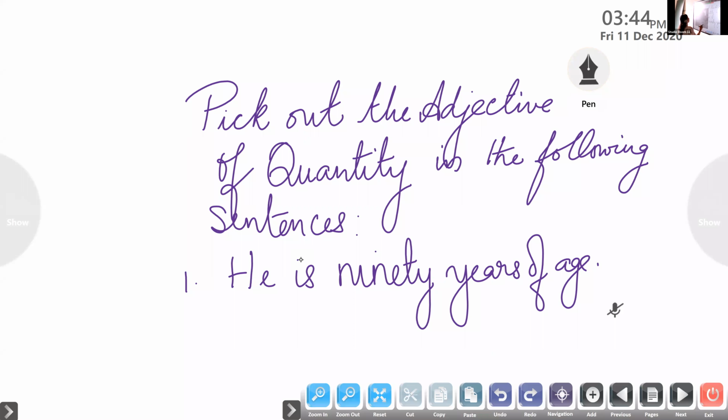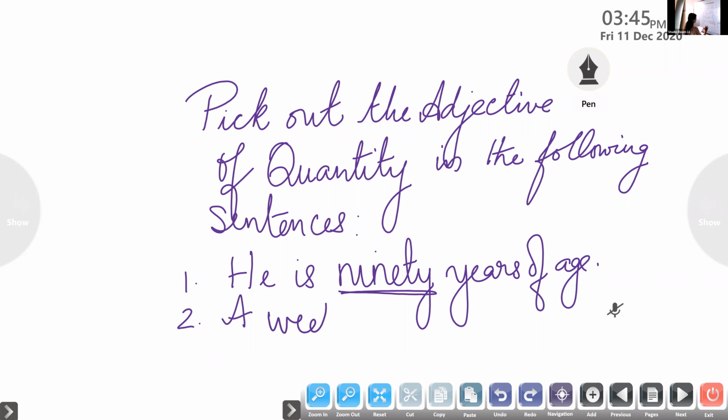Vihan, come on, read the question for me. Can you read the first question? He is 90 years of age. Yes, he's 90 years of age. Now pick out the adjective of quantity here. 90. So 90 tells about the number, how many. Yes, it's right. Now we'll move on to the second question.